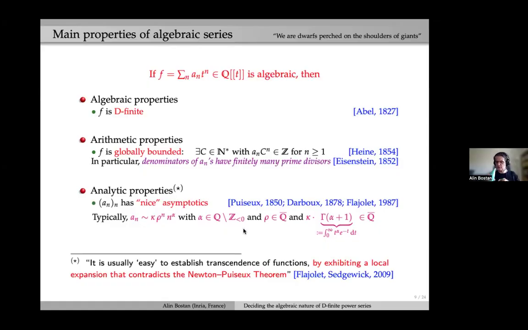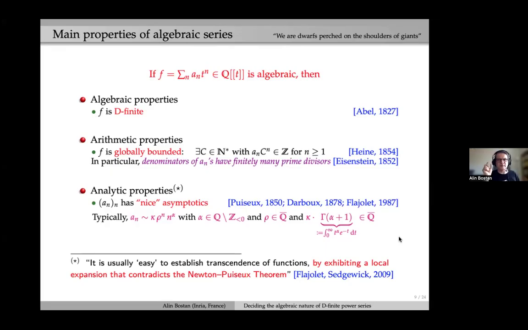So may I ask, these algorithms work for any D-finite power series, right? With coefficients in Q. With coefficients in Q, right. So how sensitive is the concept of D-finite to, well, if I change an initial segment of the power series coefficients, I suppose it remains D-finite, and it has this nice asymptotic property as well, right?